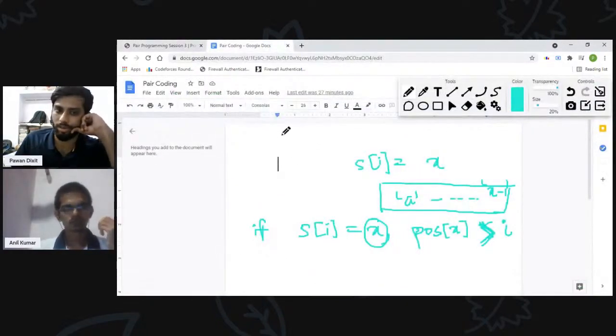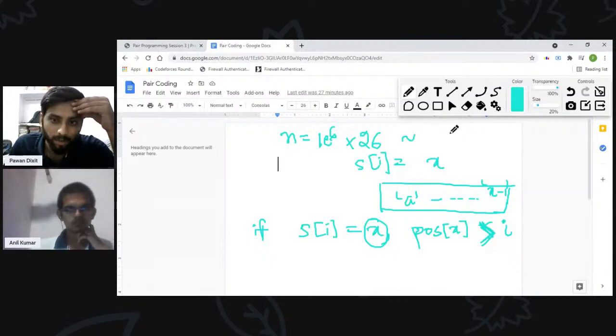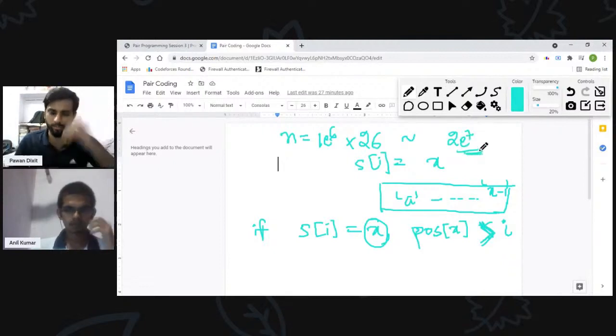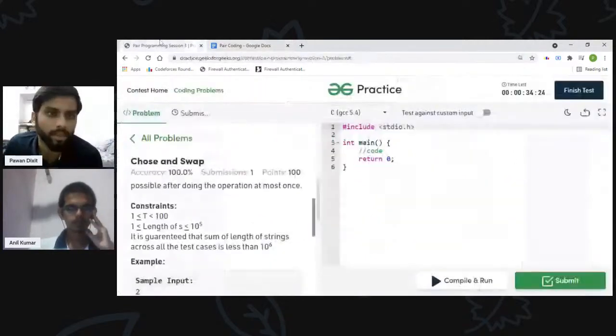Yeah. So I can say that the length of the string is at most 1e6, and for each index there are 26 characters. So in worst case I have to search for all of them. So the worst time complexity will be equal to around 2e7, right? So it should work. I think we can make around 1e8 operations in 1 second. Yeah, so 2e7 will work fine.